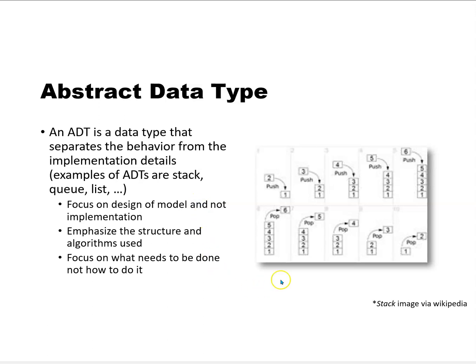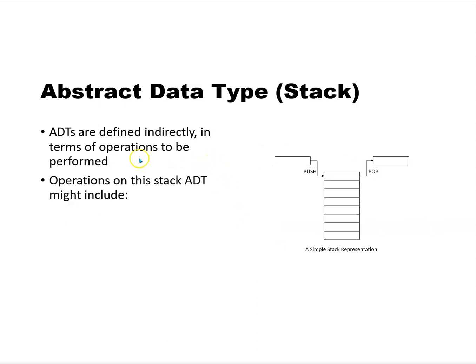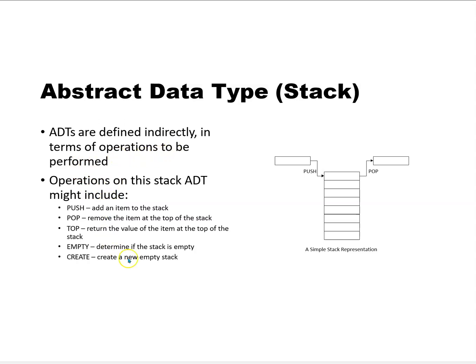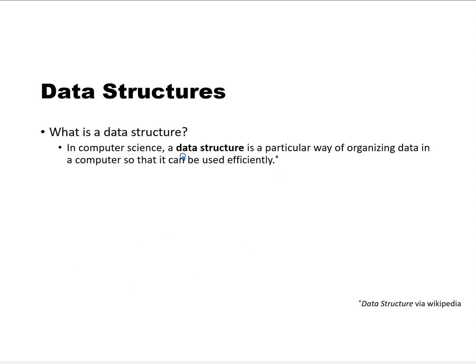how to do it. So here's an example of a stack where we push things onto a stack in reverse order, push, push, push, push, and then we pop them back. It's called a last in, first out structure. We'll learn more later. ADTs are defined indirectly in terms of operations to be performed. So operations on this stack might include push to add an item to the stack, pop to remove the top item off the stack, top to return the value at the top item, empty to determine if it's empty, and create to create a new empty stack. Nothing in this description is said about how it's implemented.